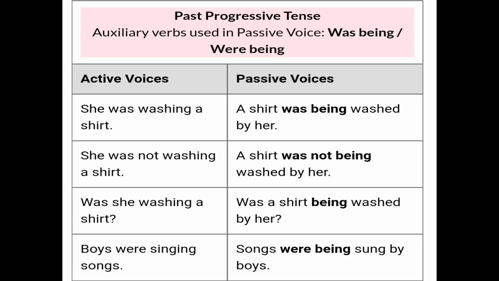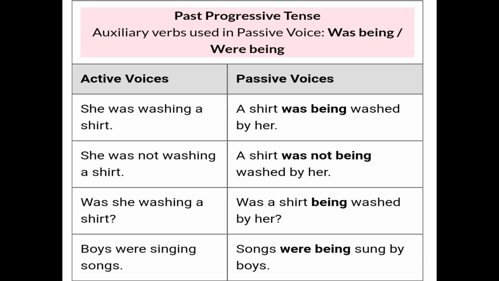Now we move forward towards the past continuous tense. In this we use was or were plus being plus the third form. As you can see in these examples, she was washing a shirt. So a shirt was being washed by her. Now how do we change it? She is the subject, a shirt is the object, and was washing is the verb given here.